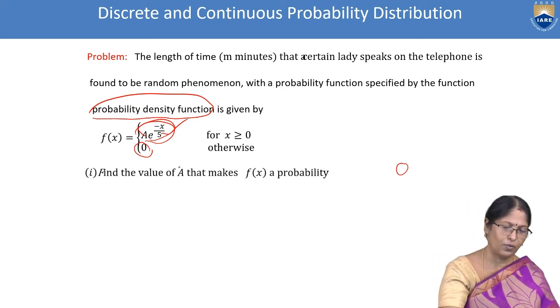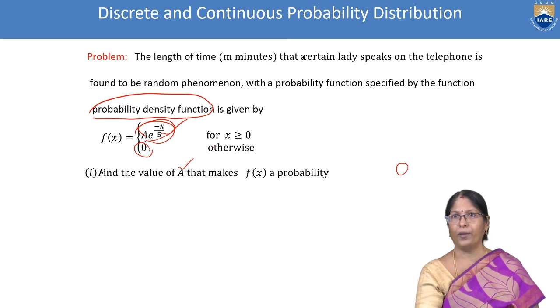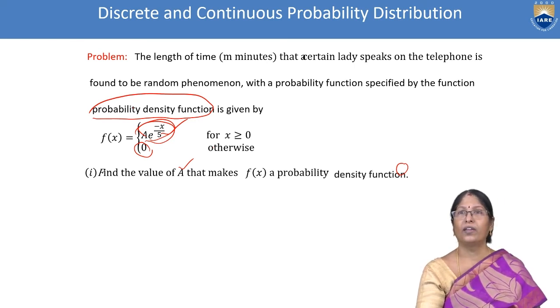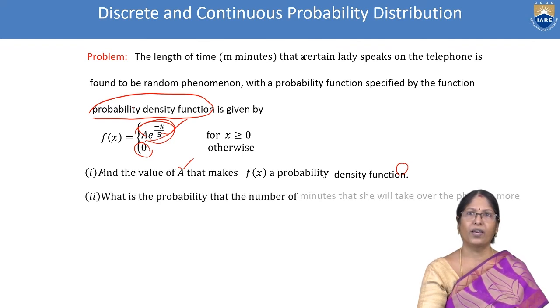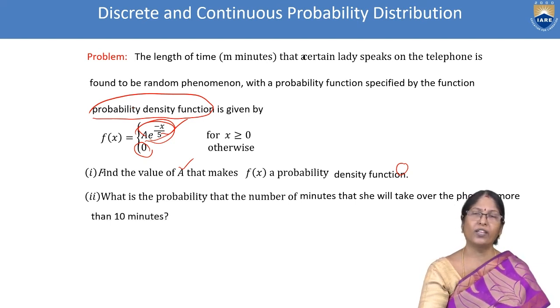That is the question condition we first understood. Then they are telling us to find the value of a, if f of x is a density function. Next, they are asking what is the probability that the number of minutes the lady speaks over the phone is more than 10 minutes.